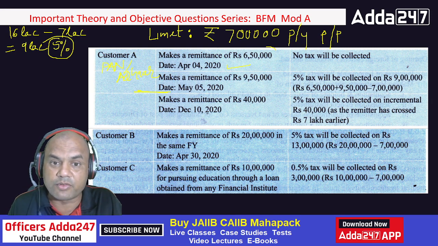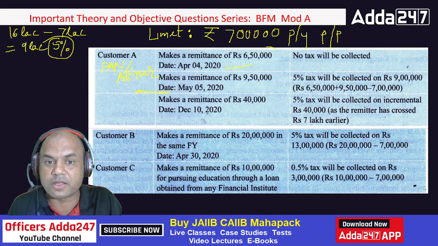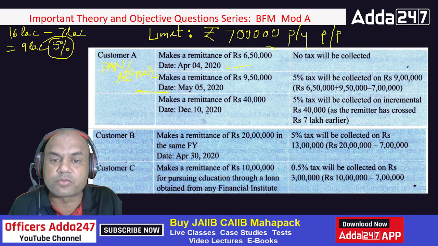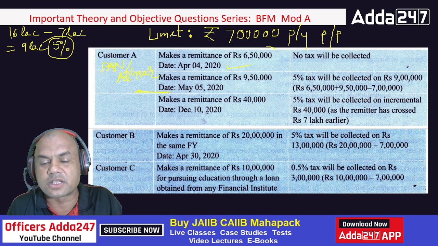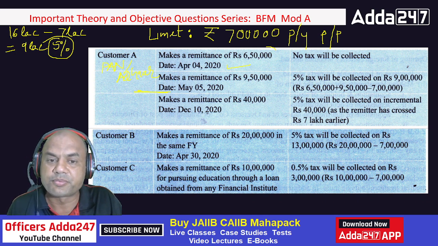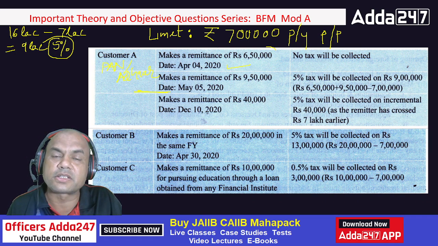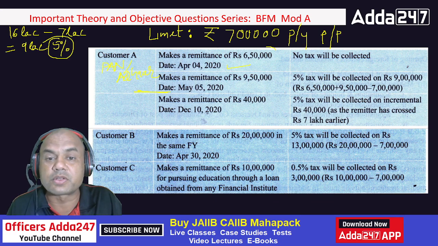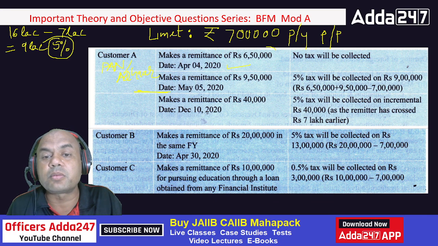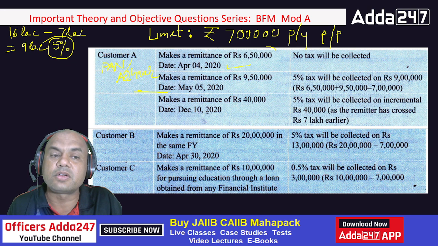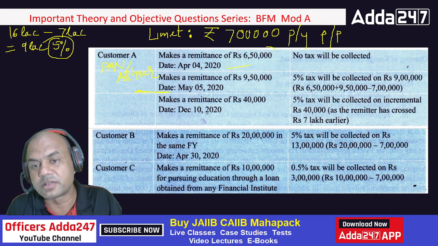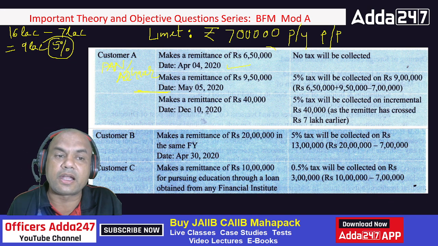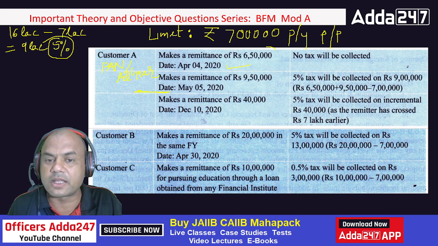Everyone, firstly, has everyone got this point, whatever I am trying to explain? April 4th, when this person came first time, it was within the limit, so no tax. On May 5th, when this person came second time, he was going beyond my limit. So I'll add this now and then subtract my limit, isn't it? And then add tax of 5% on that 9 lakh.